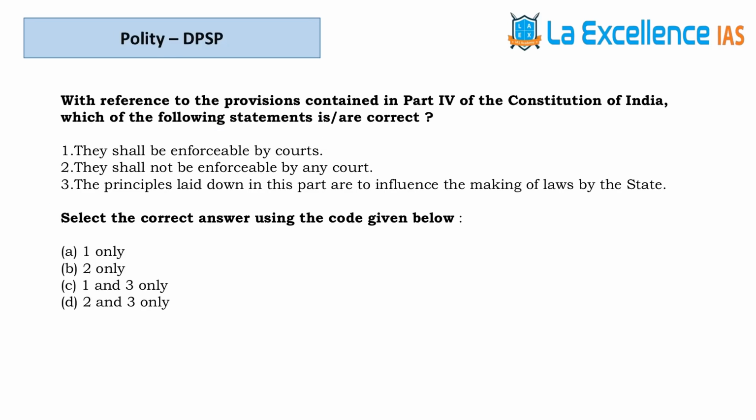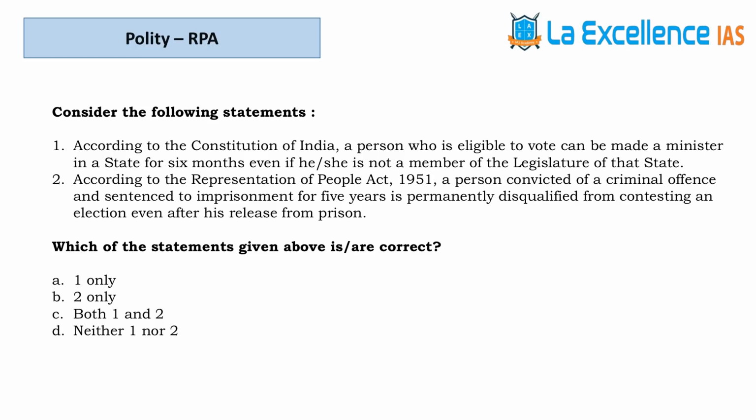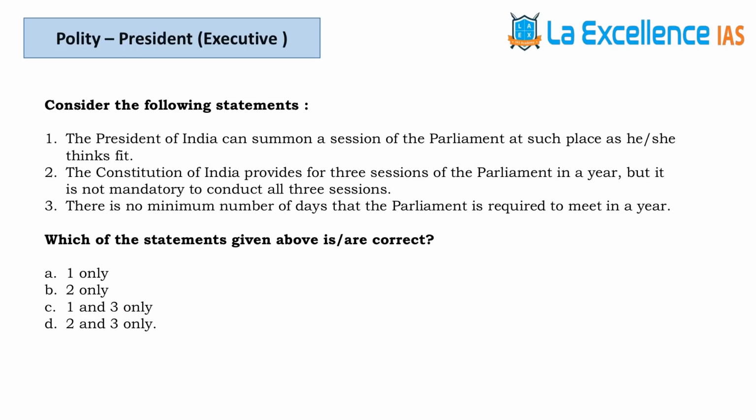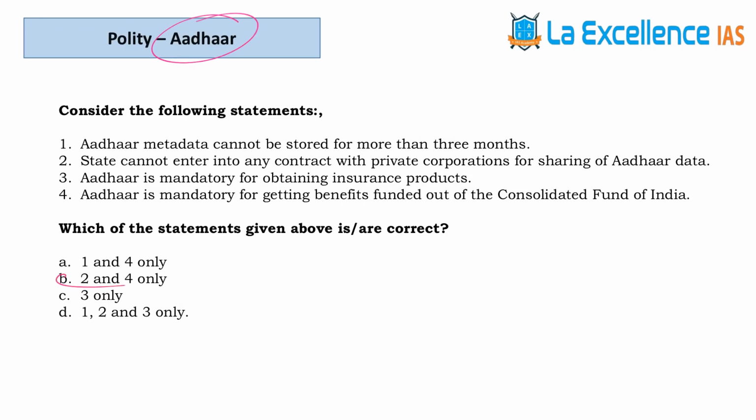Next question is about enforceability of DPSP. Answer for this question is D. Next question is about representation of people act. Answer for this question is D. The next question is about the president. Answer for this question is C. Next question is about Aadhaar. Answer for this question is B.